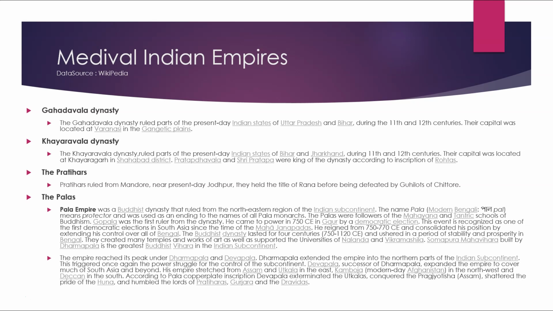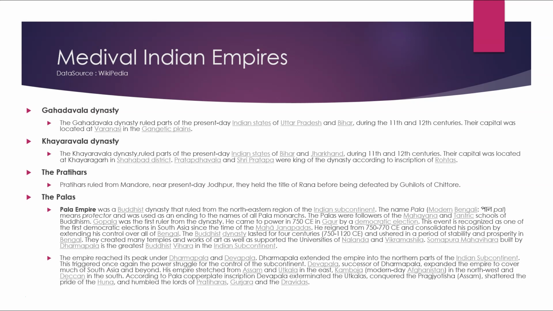This event is recognized as one of the first democratic elections in South Asia since the time of the Mahajanapadas. He reigned from 750 to 770 CE and consolidated his position by extending control over all of Bengal. The Buddhist dynasty lasted for four centuries, 750 to 1120 CE, and ushered in a period of stability and prosperity in Bengal. They created many temples and works of art as well as supported the universities of Nalanda and Vikramshila. Sompura Mahavihara, built by Dharampal, is the greatest Buddhist vihara in the Indian subcontinent.